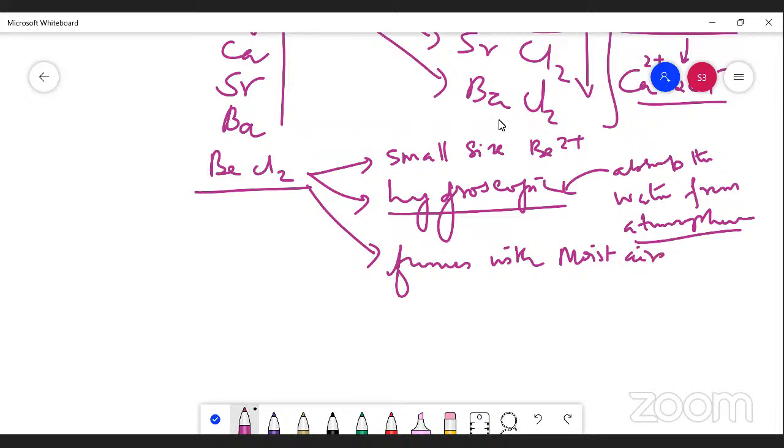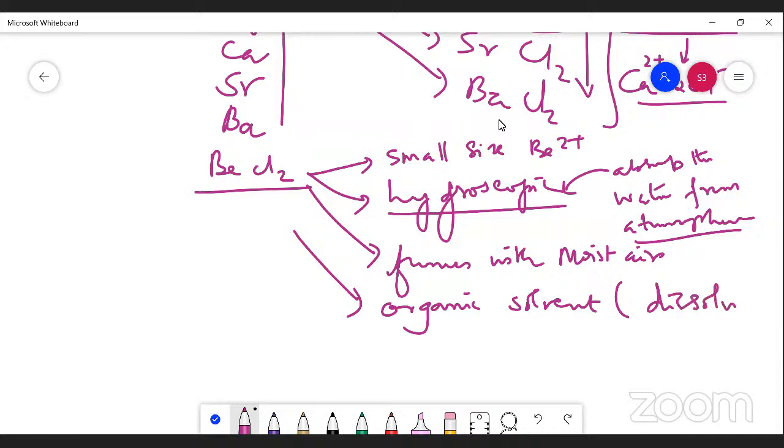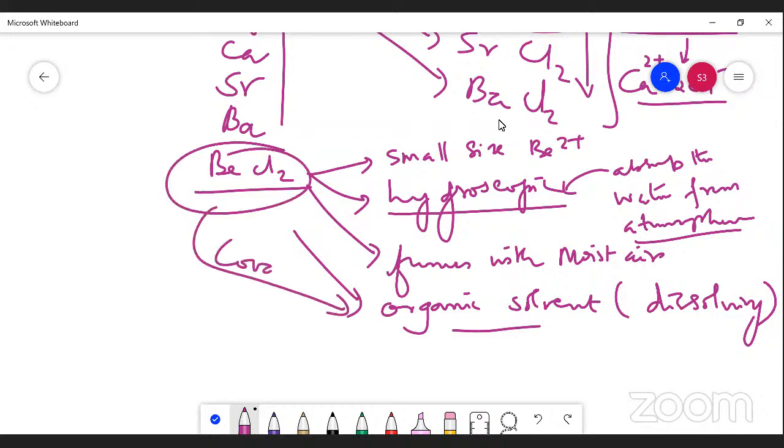Next, beryllium chloride can dissolve in organic solvents. Why is dissolving in an organic solvent possible? Because of its covalent character. Due to the presence of covalent character, it dissolves in organic solvents.